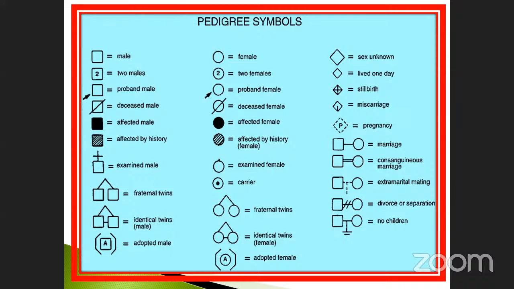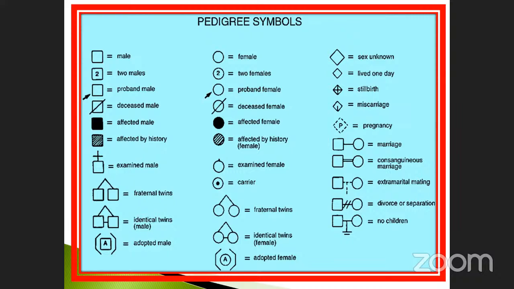Adopted male: the symbol has the letter A inside it with a covering around it, like a bracket. This is called adopted male. For the female, it is the same: two females, proband female, deceased female, affected by history female, examined female. Here plus and minus are marked. This is also a carrier, with a darker symbol inside. Then fraternal twins and identical twins. The last one is adopted female.